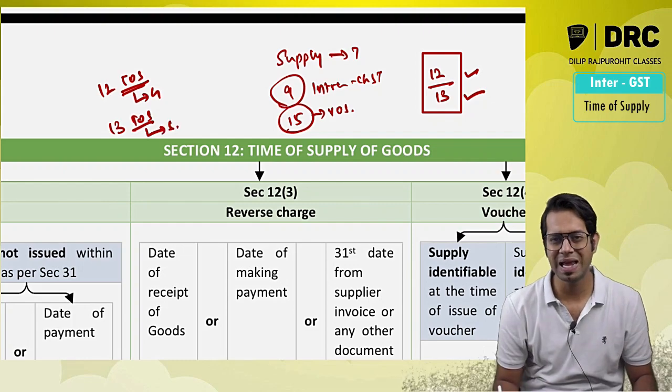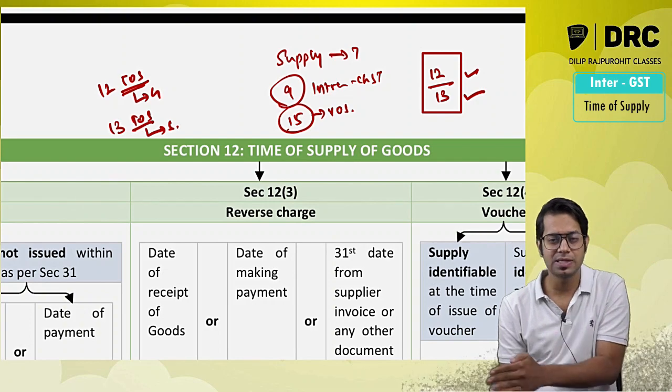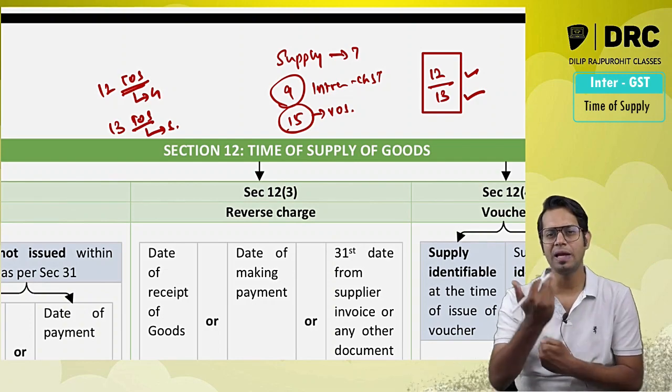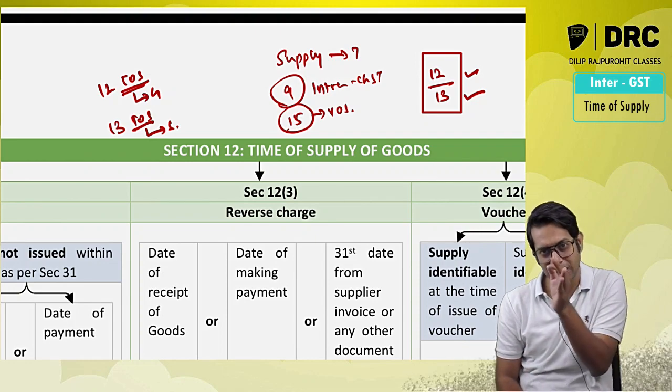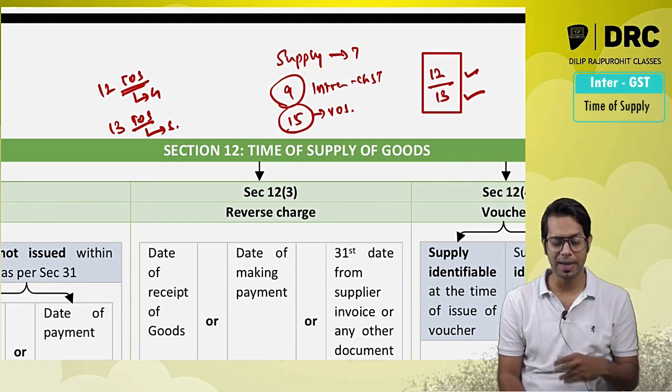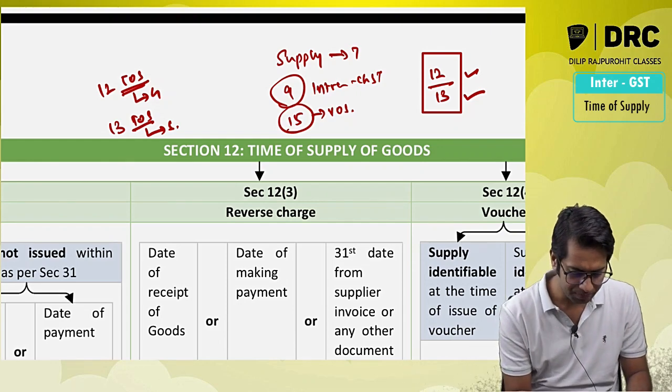What do you mean by time of supply? Time of supply basically means the point in time when the supply actually happened. We have to pay taxes whenever there is a supply of goods or services, so at the point in time the supply actually happened, I will have to pay the taxes to the government.